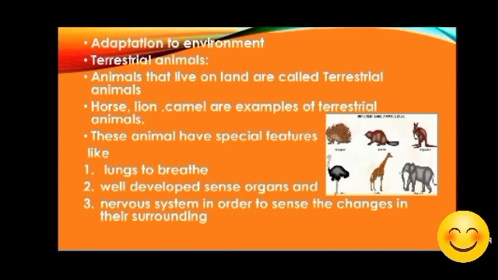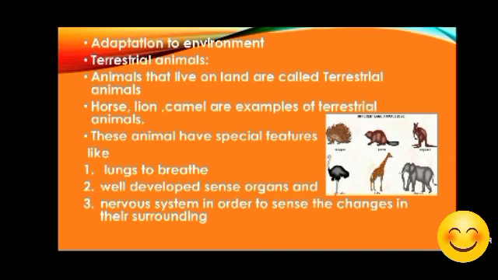Very first we'll talk about the adaptation according to the habitat, according to the environment. Environment means wherever the animals are living, they have to adapt themselves, they have to feature their body according to their surrounding. Okay, so very first here we are going to talk about the terrestrial animals. Terrestrial animals are the animals who live on the land.